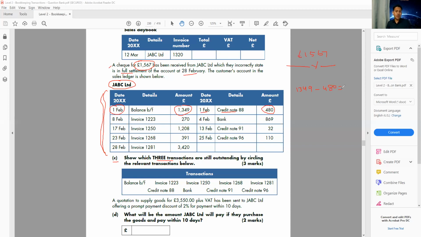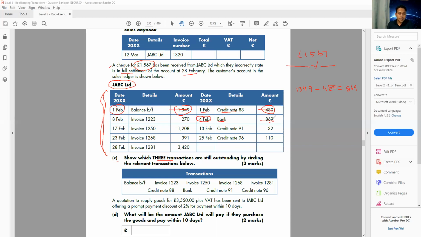So from the opening balance I'm expecting 869 from this customer. And on 4th of February, I can see he paid 869 pounds to my bank. That means I can say this one and this one are clear with him. So these three transactions are clear with this person.